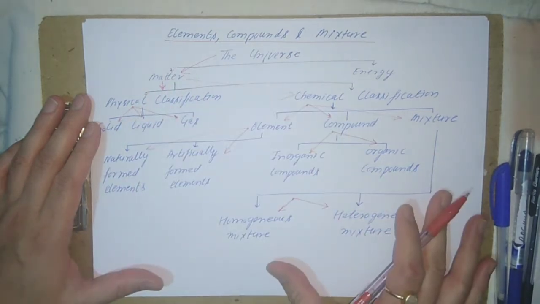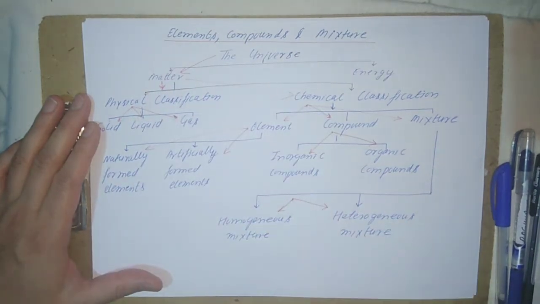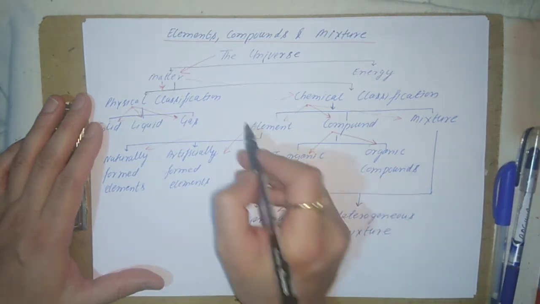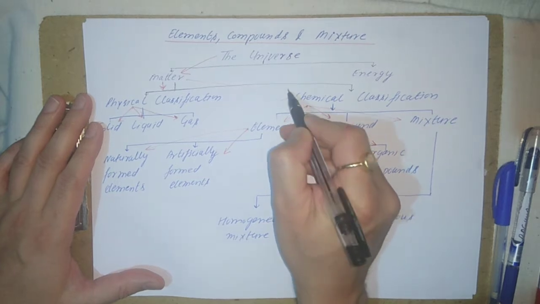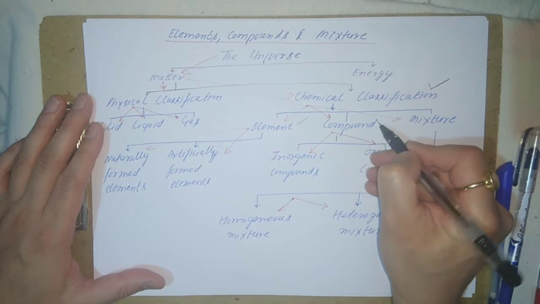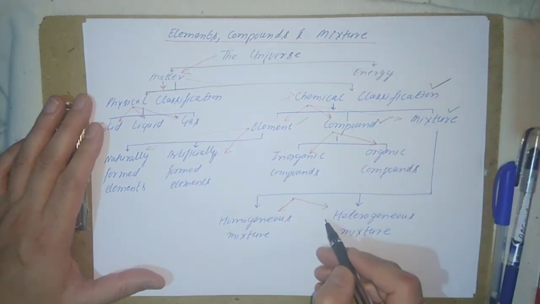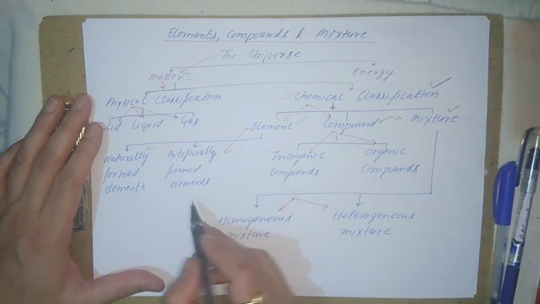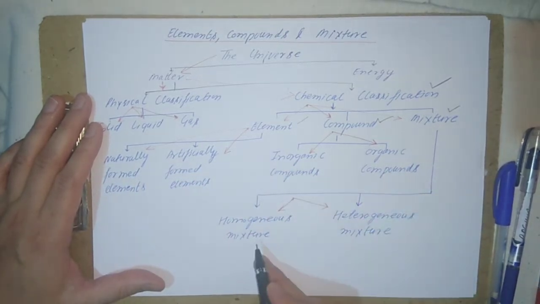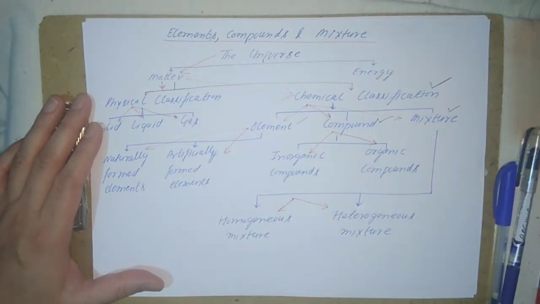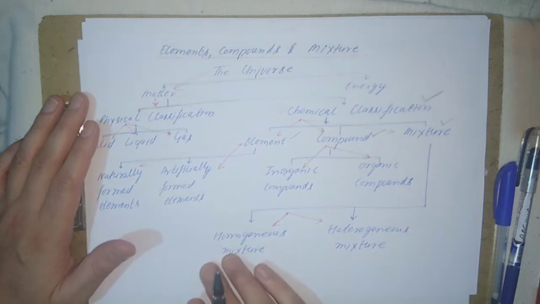So this is the whole broad categorization of the universe, and our subject of discussion is going to be around chemical classification. In that we will study the elements, the compounds, the mixtures, and further the artificially and naturally formed elements, inorganic, organic, homogeneous and heterogeneous. So this will be our broad discussion today.